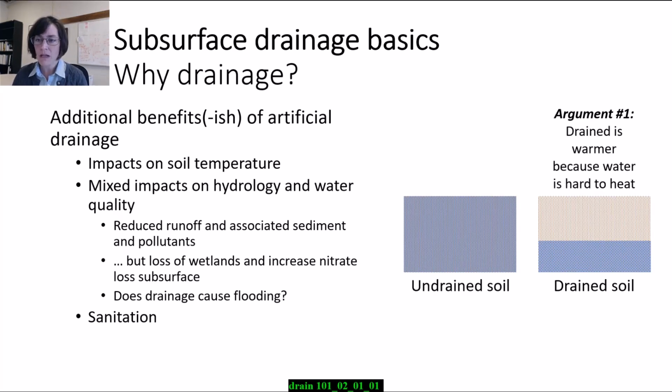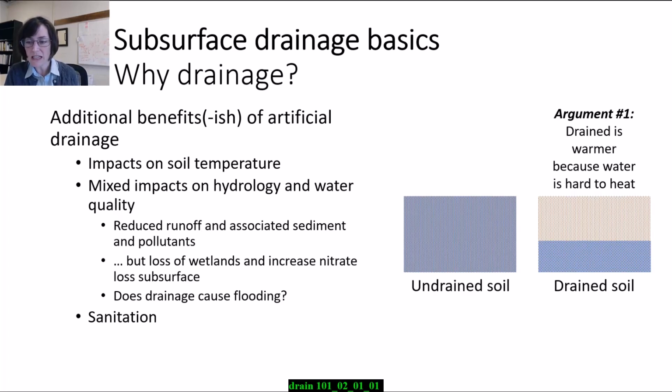For example, if you think about the specific heat of water, which we covered in our physical properties of water lesson in one of the first weeks, the specific heat of water is very high. It takes a lot of heat to warm up 1 gram of water by 1 degree Celsius. It takes a lot of energy to warm up water because it has a high specific heat.